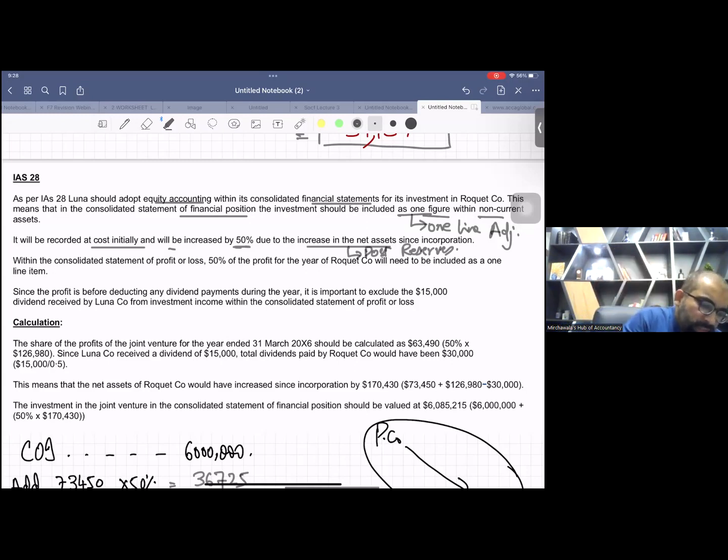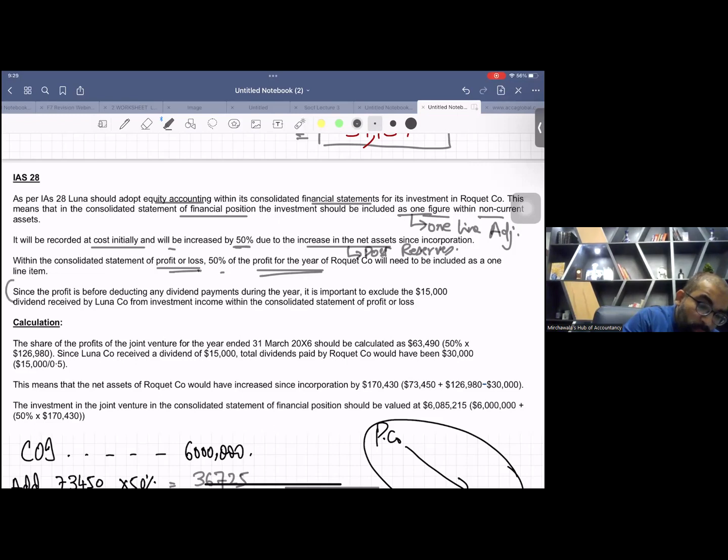Now, within the consolidated statement of profit or loss, you include 50% of the profit for the year. Obviously, I always agree, the income statement is always for the year. So in the income statement, you will always include 1 year profit times your holding percentage. But again, as a single line, and you call it associate share of profit.